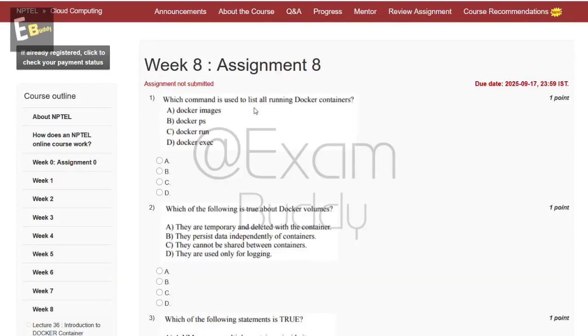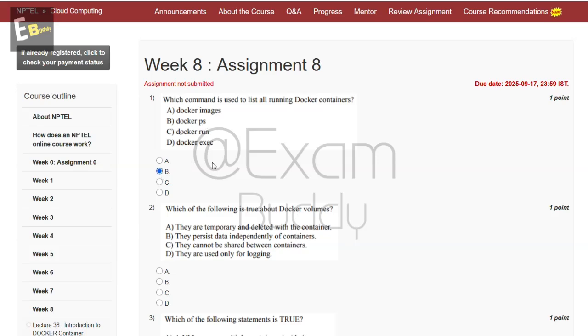Now let's do our assignment, Cloud Computing Week 8, Assignment 8. So the first question is: which command is used to list all running Docker containers? These are the options: Docker images, Docker PS, Docker run, Docker exec. So the answer of our first question is B, Docker PS.